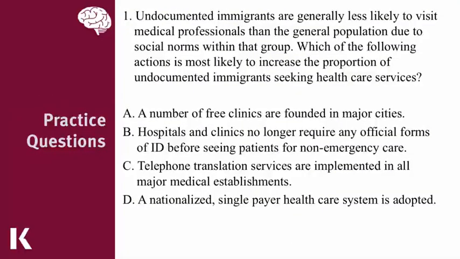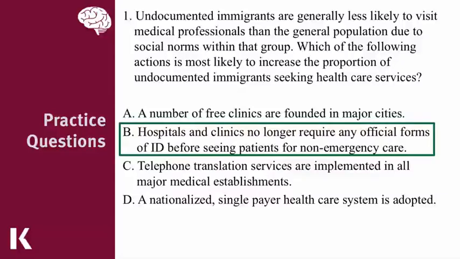Well, let's try some practice questions, such as this one, which asks us to analyze the demographic characteristics of the undocumented immigrant and predict what changes in our healthcare system would help these people to seek additional healthcare services. And the correct answer is B. Since some undocumented immigrants do have a fear of deportation, it may be in the clinic's best interest to relax their identification rules in order to get more of these patients into their healthcare system.